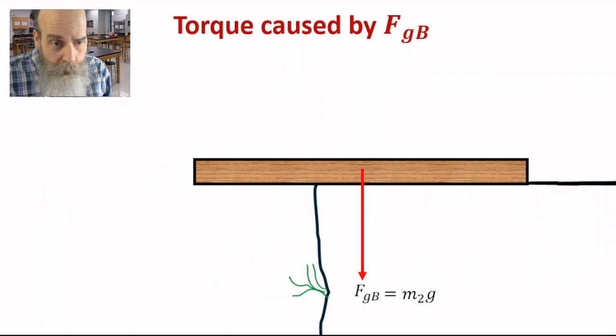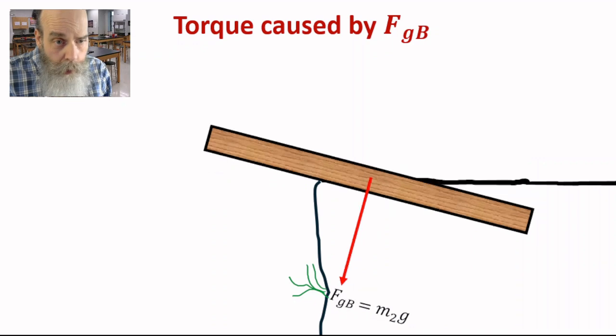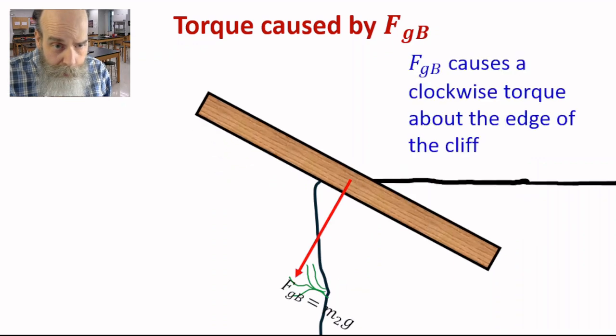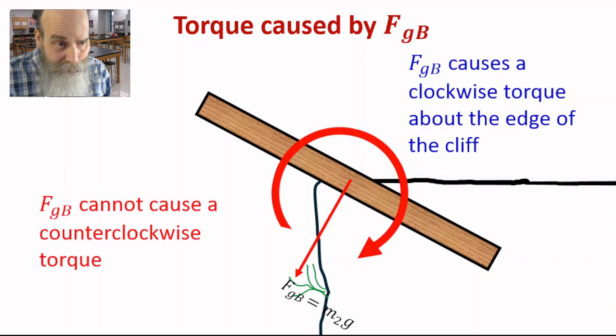Now let's look at the force of gravity on the beam. As shown here, it exerts a torque in the clockwise direction about the edge of the cliff. And it cannot cause a counterclockwise torque. If it was exerted to the left of the edge of the cliff, then it could cause a counterclockwise torque.